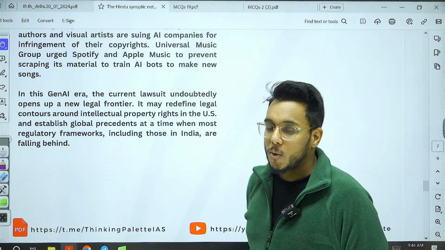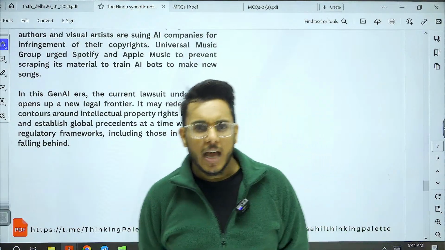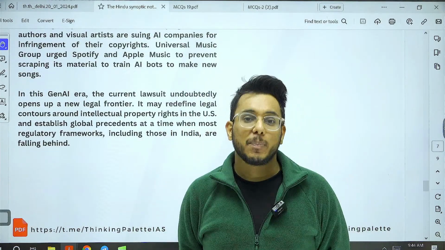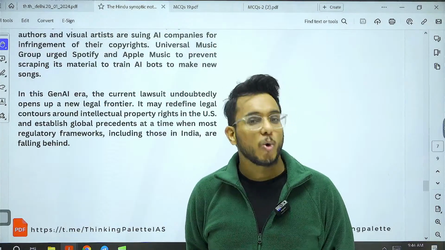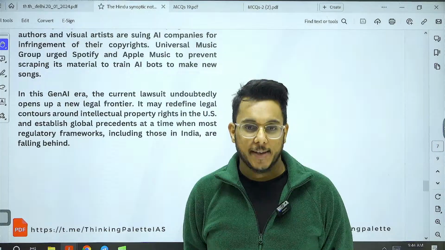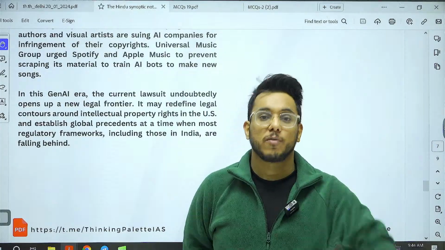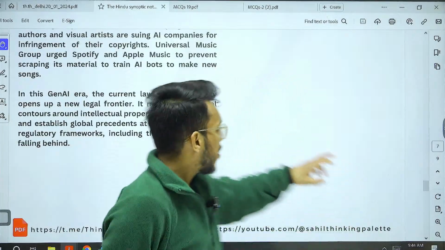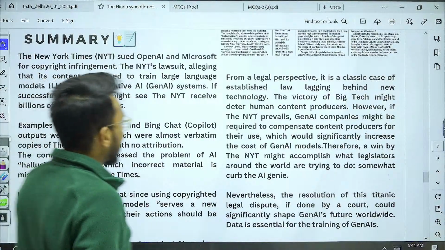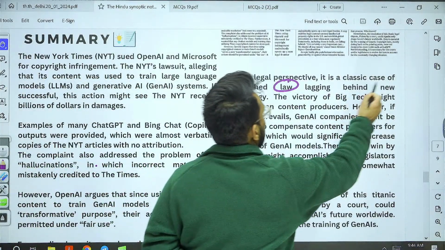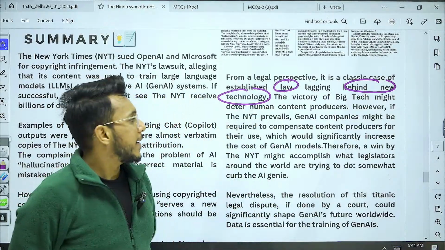Now, this case happens to be very important. Why? Because whatever happens here will establish a precedent to manage the AI emergence. And in India also, we don't have any law to regulate AI. So the manner in which this law is settled, India might also follow that lead. So everybody is now watching. But guys, understand this, it is a classical case of law lagging behind new technology.